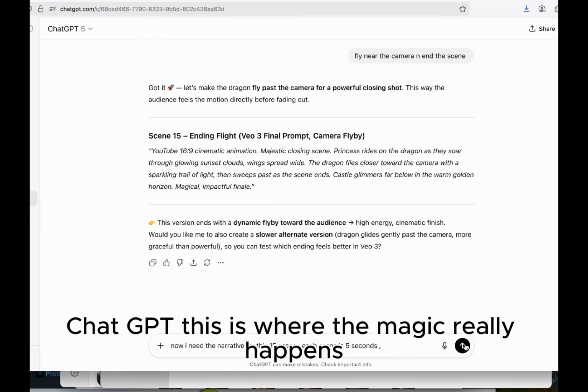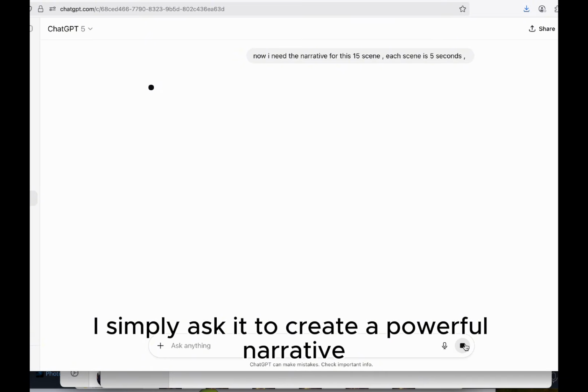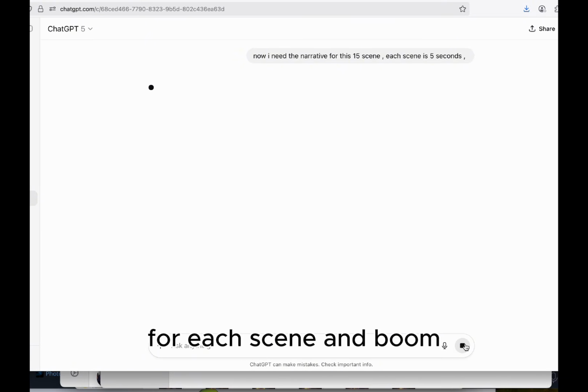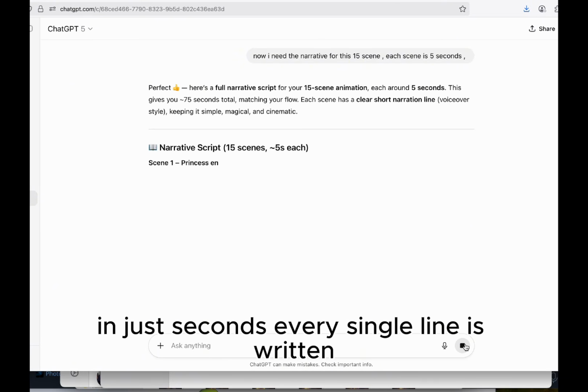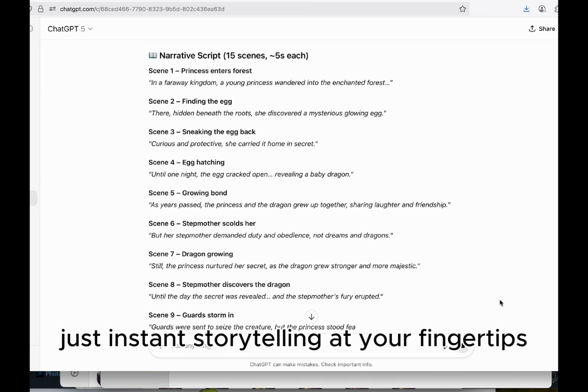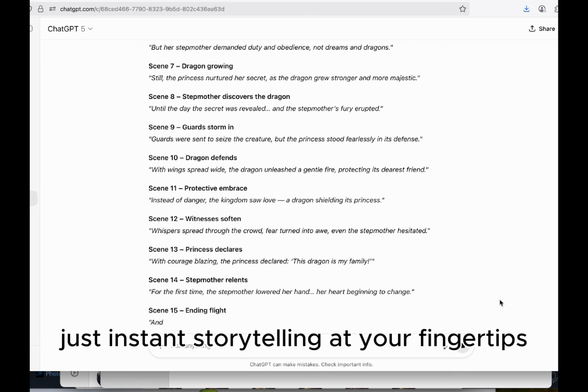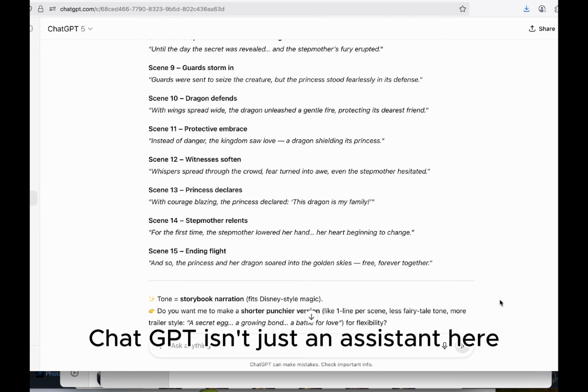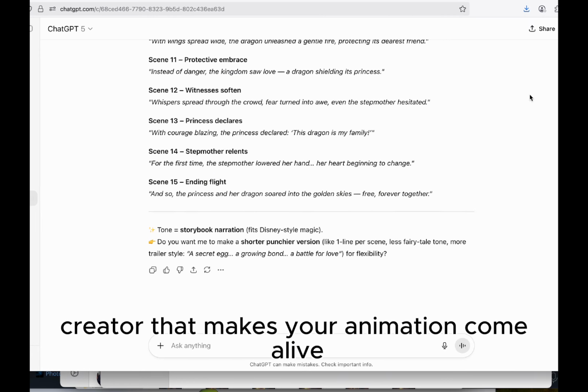This is where the magic really happens. I simply ask it to create a powerful narrative for each scene. And boom! In just seconds, every single line is written, perfectly matched to the story. No stress, no hours of writing, just instant storytelling at your fingertips. ChatGPT isn't just an assistant here, it's the co-creator that makes your animation come alive.